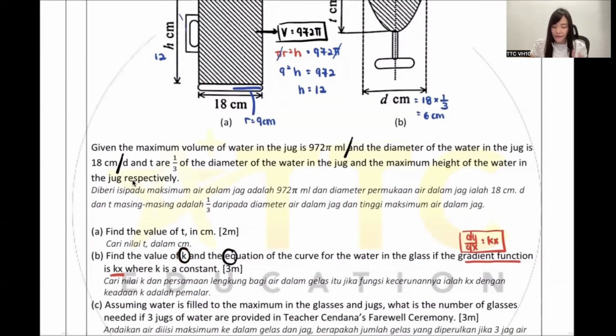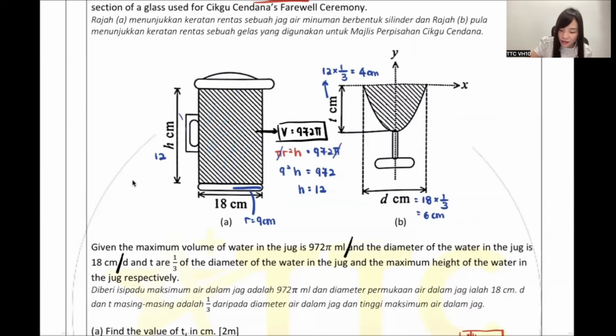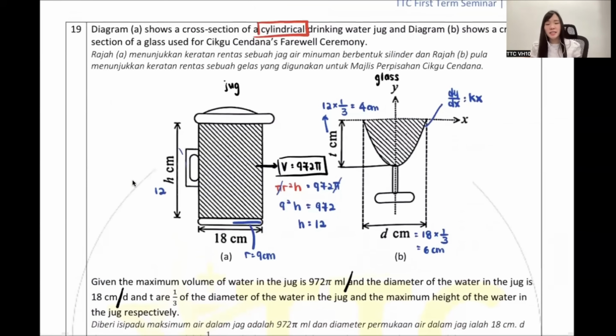So how do you find the k value? Okay, listen to me, my dear. May I know, is the dy dx they give you for the jug or for the cup? Very good, the cup, because they say this is for the water in the glass. So guys, this is the jug. Okay, I should put the word jug. This one, they call it glass. So the glass is the right side one, correct? So that means this right side one, this curve, they tell you the dy dx is kx. Okay, you see every single thing I label for you.